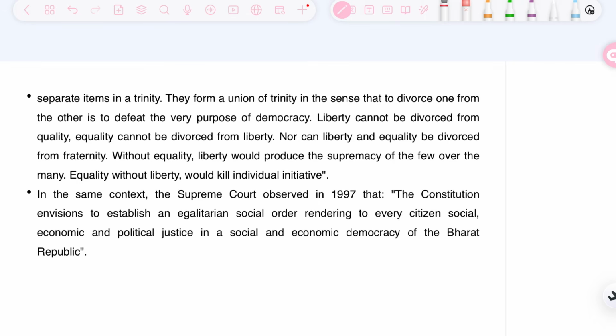They form a union of trinity in the sense that to divorce one from the other is to defeat the very purpose of democracy. Liberty cannot be divorced from equality, equality cannot be divorced from liberty, nor can liberty and equality be divorced from fraternity. Without equality, liberty would produce the supremacy of the few over the many. Equality without liberty would kill individual initiative.